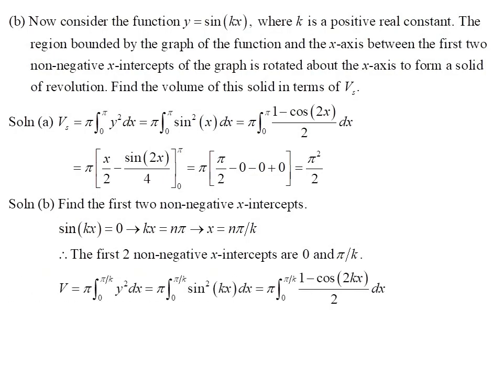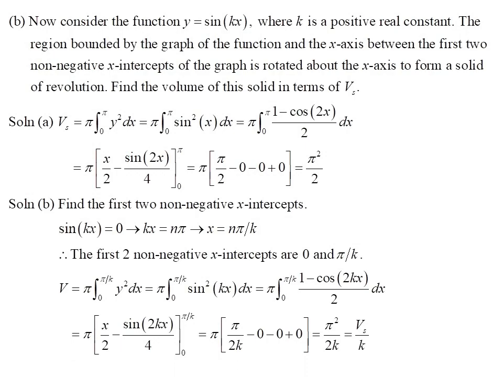So, the volume V equals pi multiplied by the integral from 0 to pi over k of y squared with respect to x, which can be written as pi multiplied by the integral from 0 to pi over k of (1 minus cosine of 2kx) all over 2 with respect to x, which equals pi multiplied by the result of x over 2 minus sine of 2kx over 4, all evaluated from 0 to pi over k, which can be simplified to pi squared over 2k, which equals Vs over k.